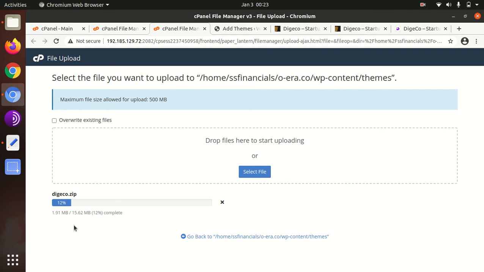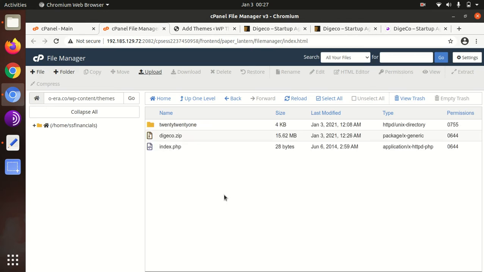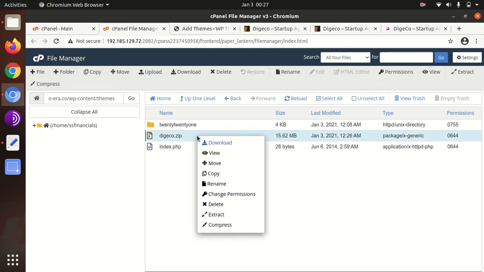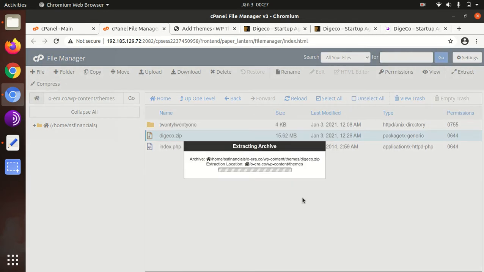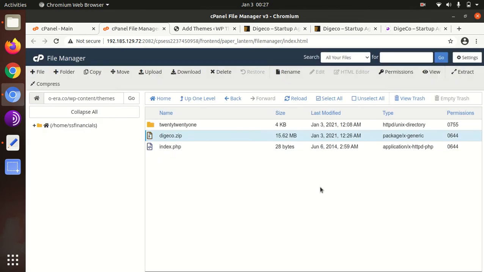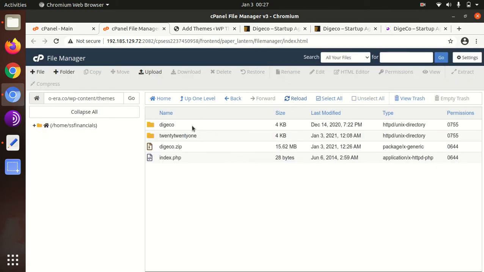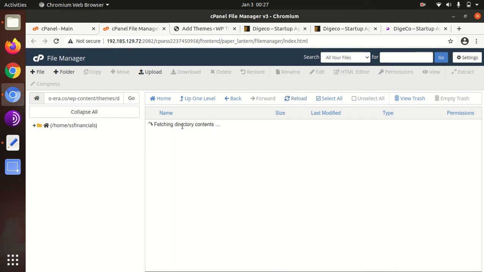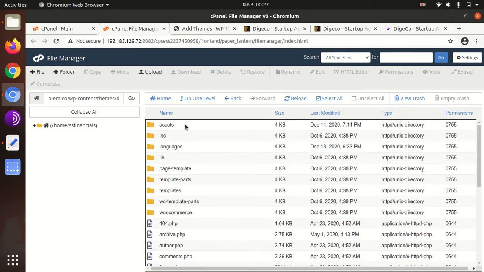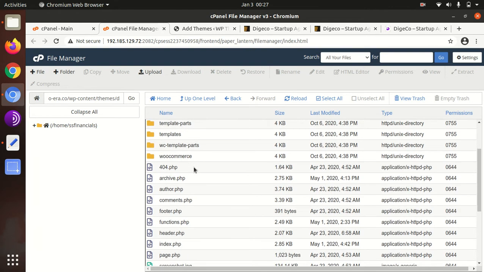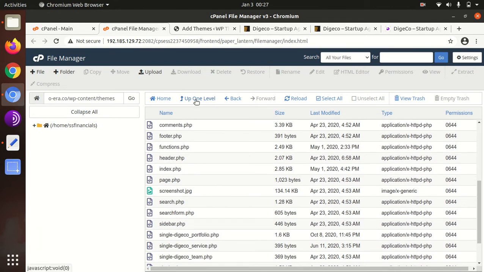Let it be completed. Once it gets uploaded, we need to extract Digeco, extract it here, and as an extraction outcome we got the Digeco folder here, in which we got all the theme components and files.